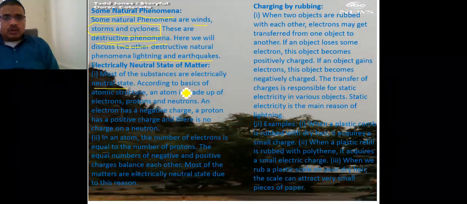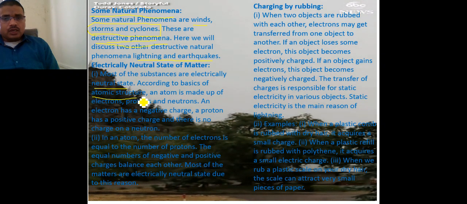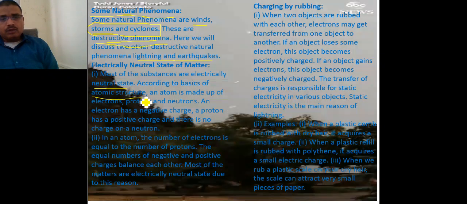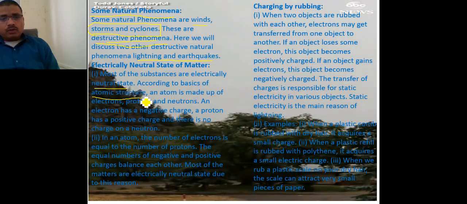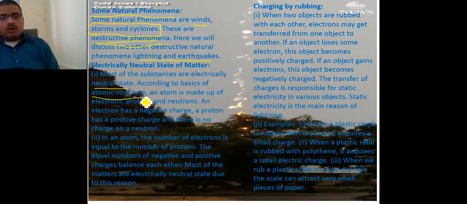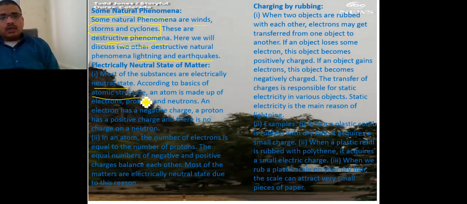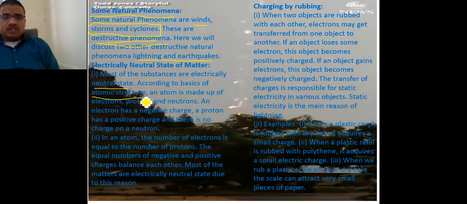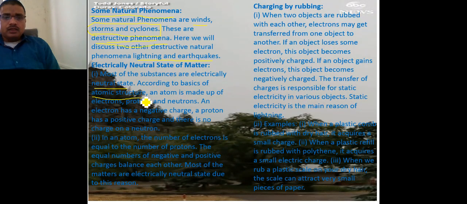According to the basics of the atom, how the charge is transferred, or how charge is created on a particular object when we rub a body, is explained by the atomic structure.